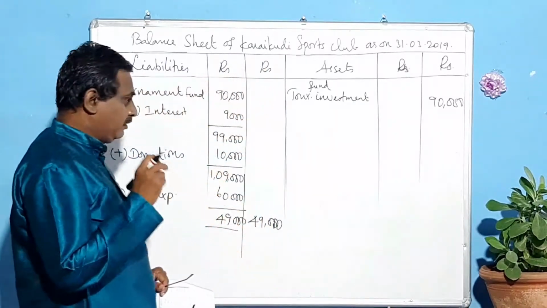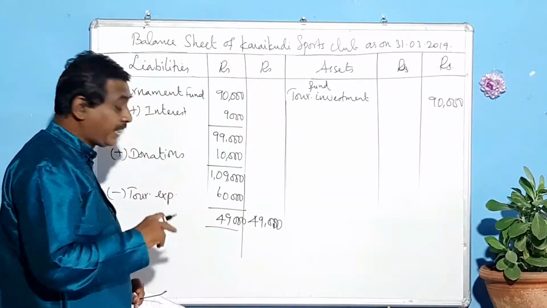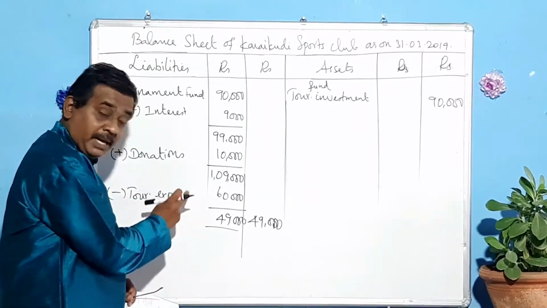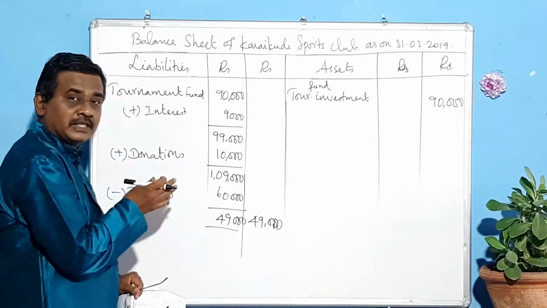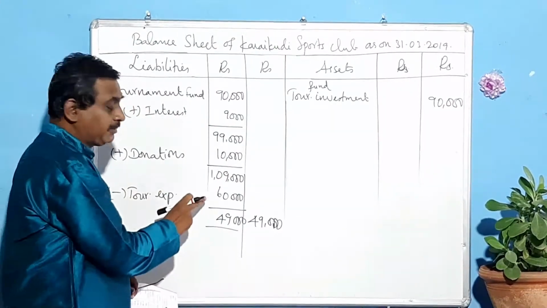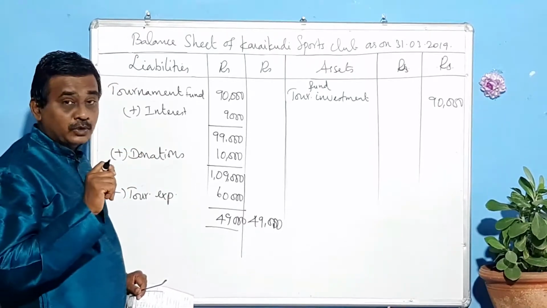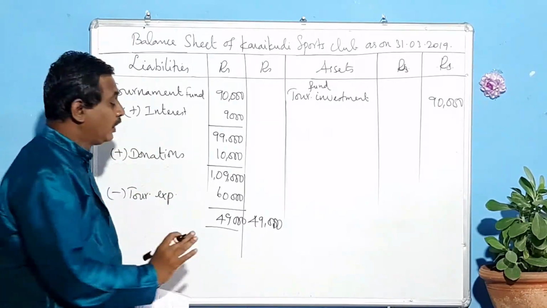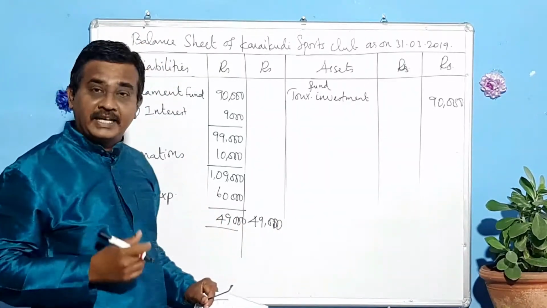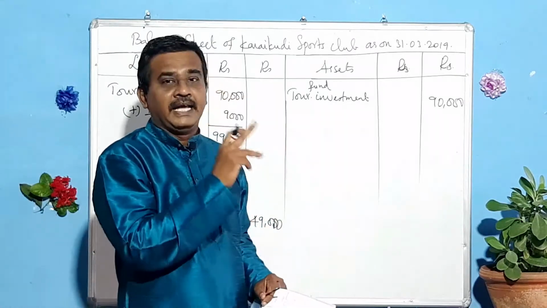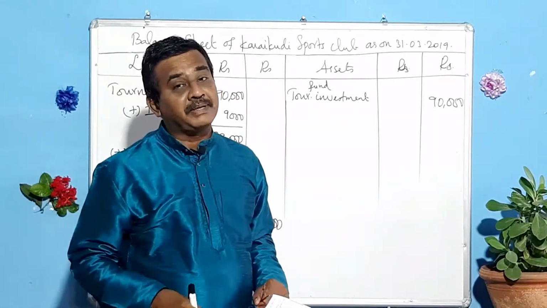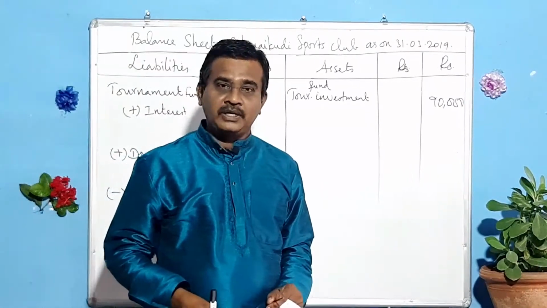And what is given in the CBSE books, sometimes not exactly, sometimes they may give the expenses maybe more than this amount. What should we do? Take the excess amount. For example, in this sum, if it is given as 1,10,000 rupees, it means 1,000 rupees is exceeding. You cannot show any amount in the outer column. The 1,000 rupees should be taken to the income and expenditure account, debit side. On the expenditure side, you have to show tournament expenses 1,000 rupees alone. Hope you have understood the thing.